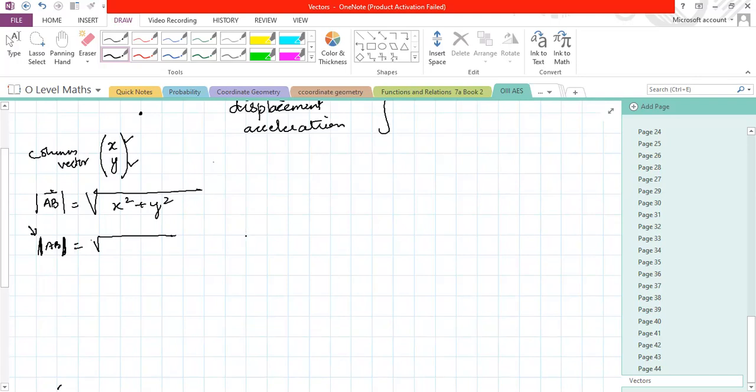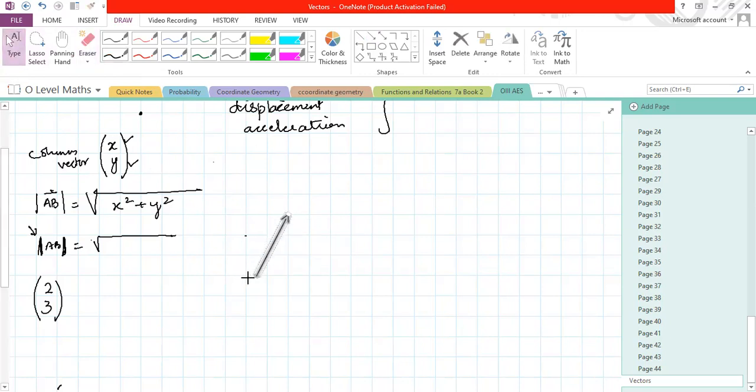So suppose I say draw a vector (2, 3). You are going to say some point of reference, but mostly it is asked and you simply draw it. It means 2 units to the right and 3 units up. If it is asked like this, you are simply going to draw it. Hope it is clear. Let me draw it nicely so you can understand it. 2 units to right and 3 units up.